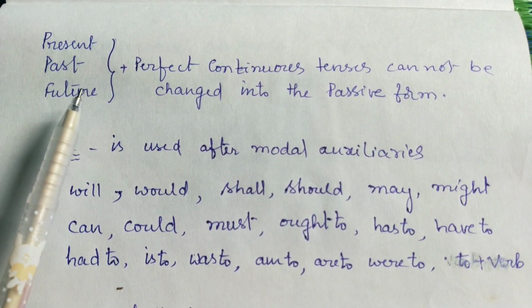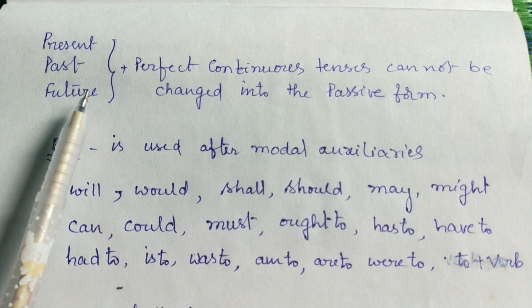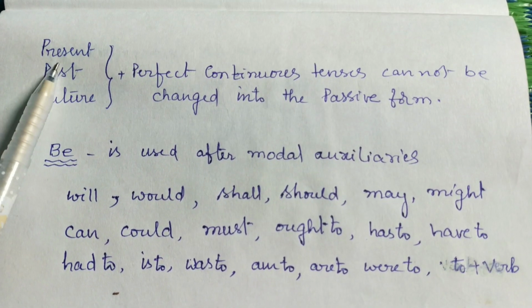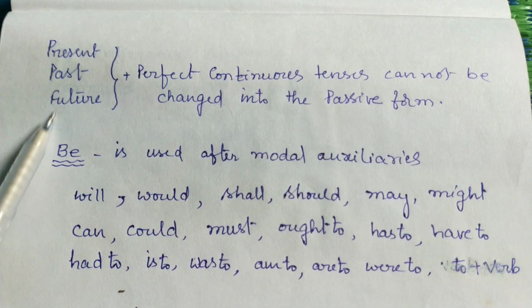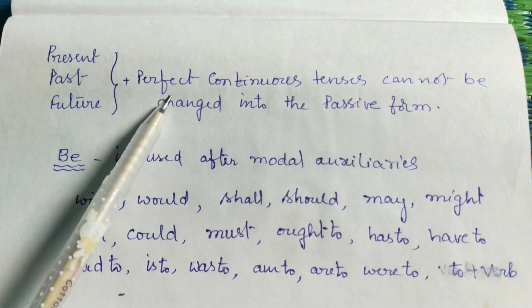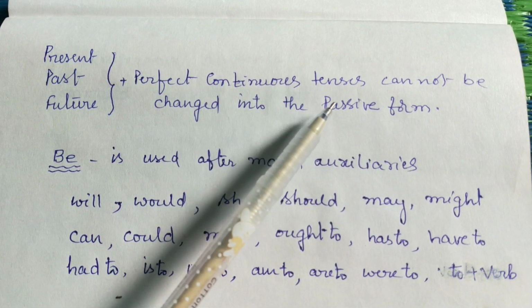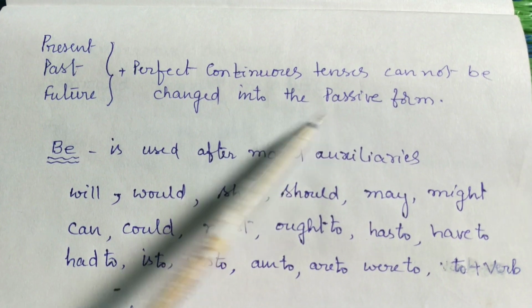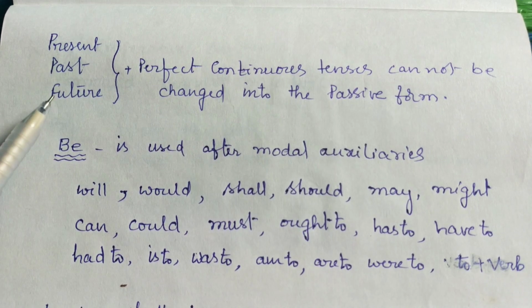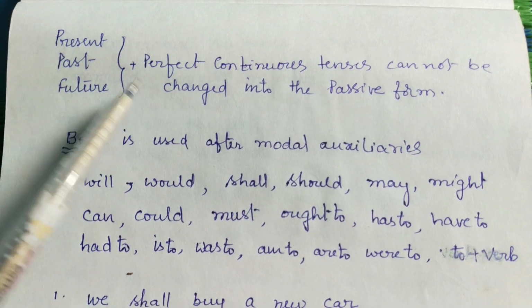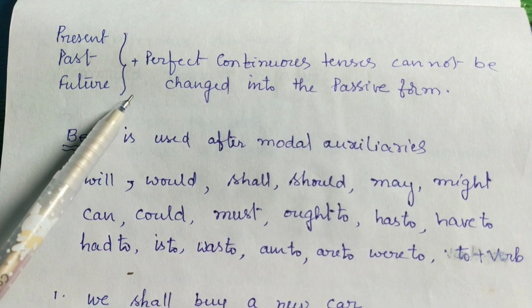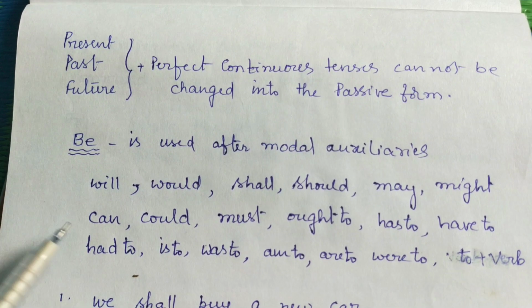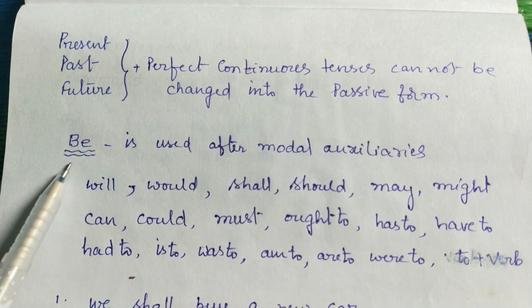Before that, we have to remember one thing. Present, past and future perfect continuous tenses cannot be changed into passive voice. Besides this, future continuous also cannot be changed into passive voice. Now our topic is be.